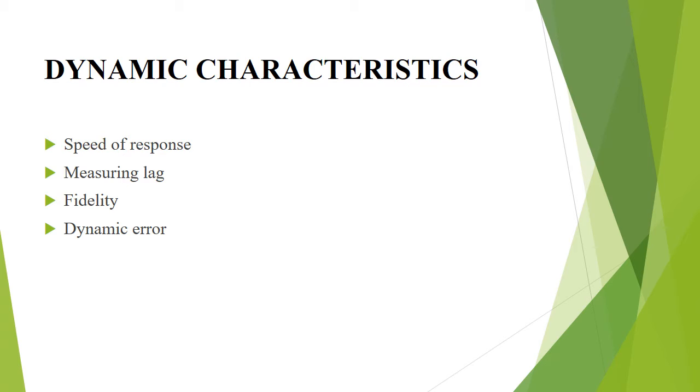Next, fidelity. It is defined as the degree to which the measurement system indicates changes in the measurement quantity without dynamic error. Next, dynamic error. It is the difference between the true value of the quantity changing with time and the value indicated by the measurement system if no static error is assumed.